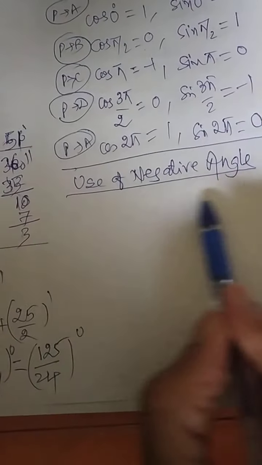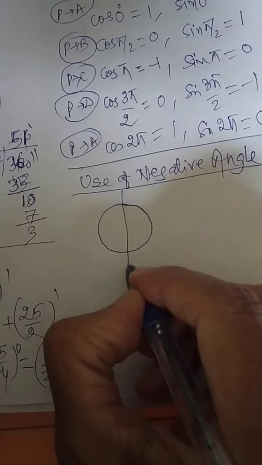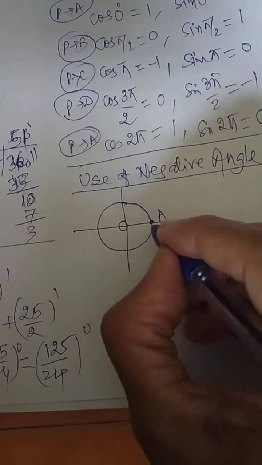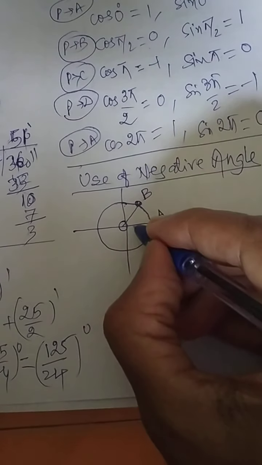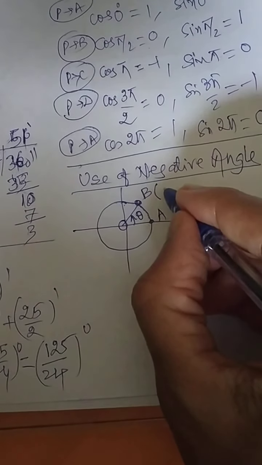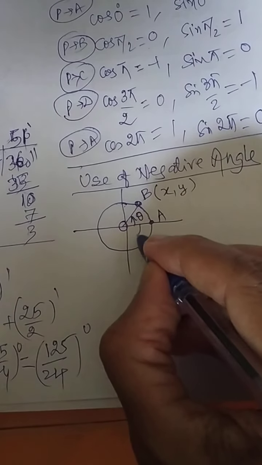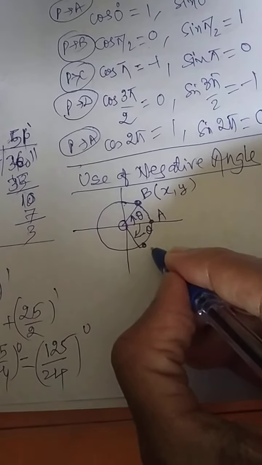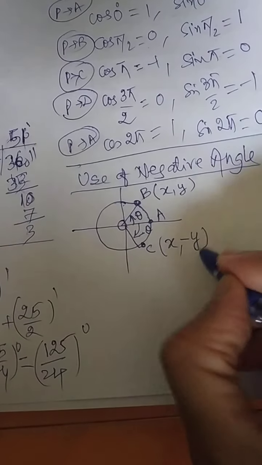Now I am explaining the concept called negative angle. Listen to this point also carefully. I am just starting from here, this is OA. This ray is rotated till here to the point say B with this angle. This rotation we know is nothing but theta. I should write x over here, it is y. Suppose you are moving in this direction, coming here it is minus theta, then you will be reaching a certain point C. For the point C, the x component will be positive but the y component will be negative.